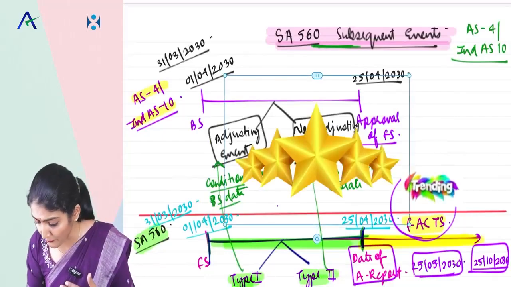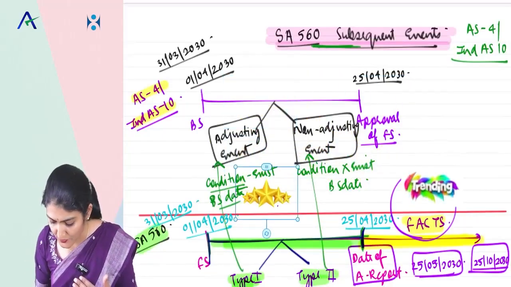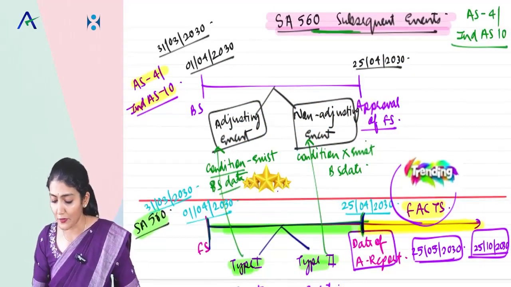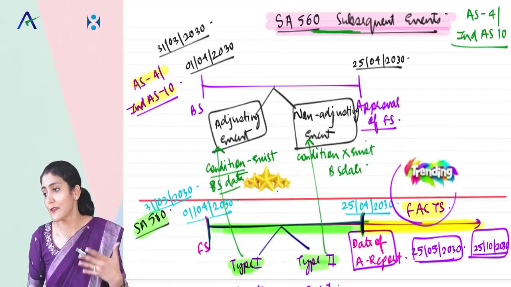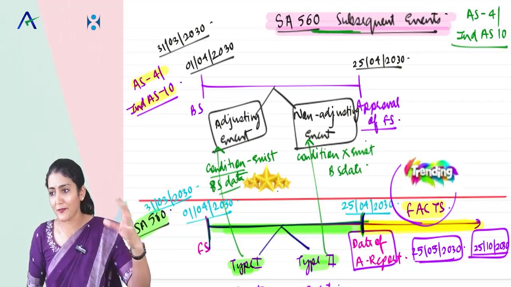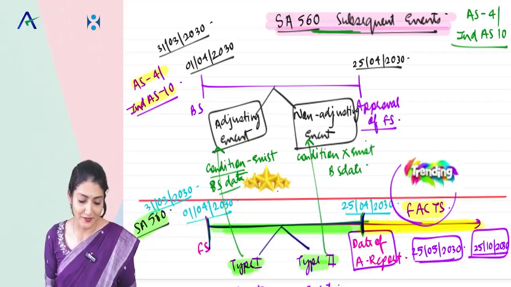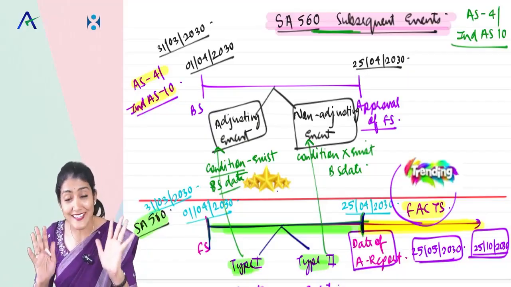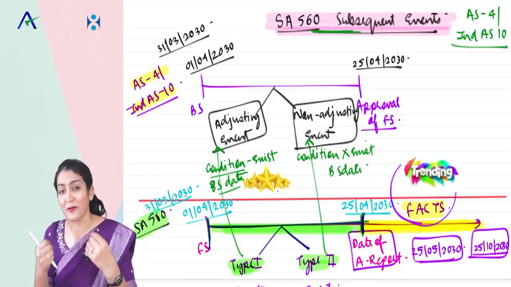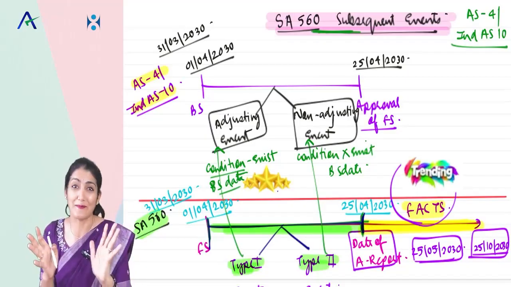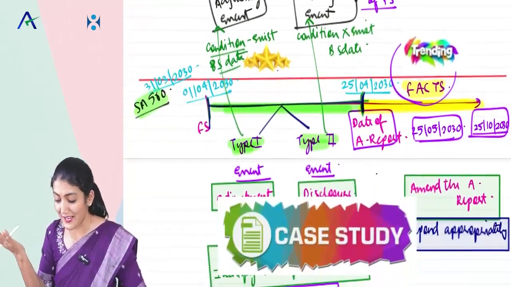Case study comes for both, but this audit procedures to identify subsequent events and all of that, that is 5-star. See, ma'am, that is what you do. One you mark as 5-star, other you say trending. That means what is our life? We have to study both. Good. At least you are understanding that much of my sentiments now. So at least that is what I am happy about. I can find happiness in that also.